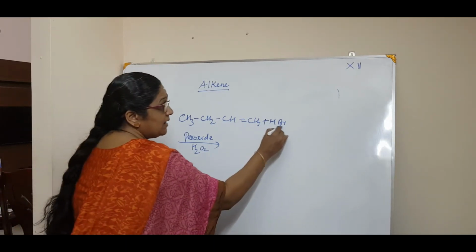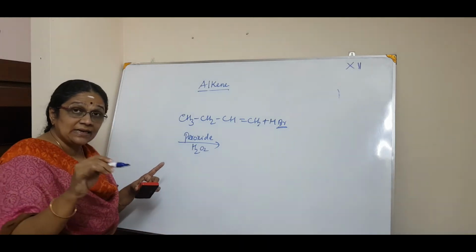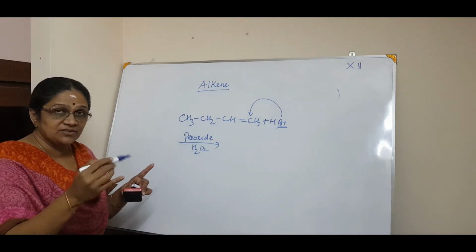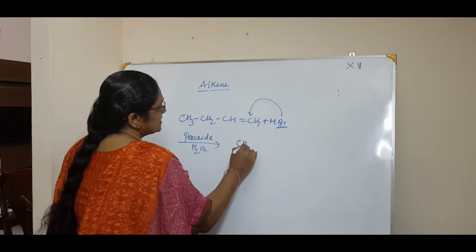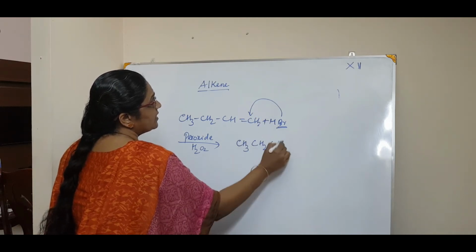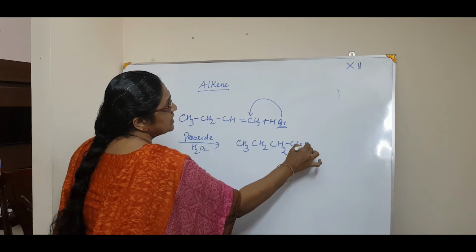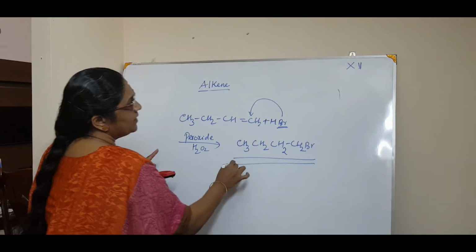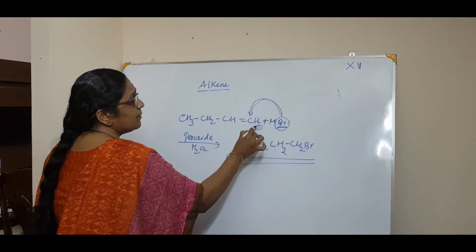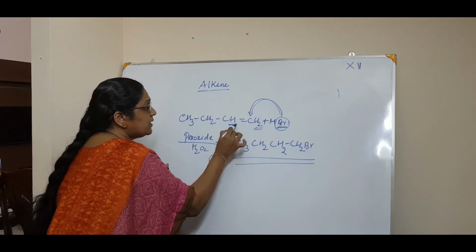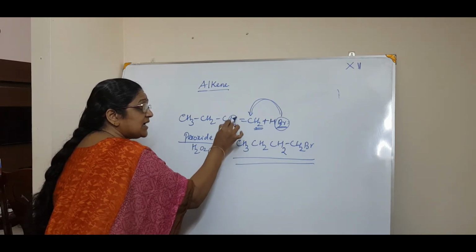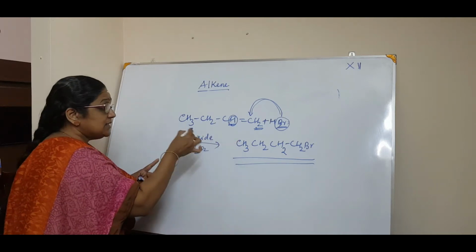What happens? The negative part of the addendum will go to that carbon atom which contains higher number of hydrogen atoms. So the product changes, isn't it? So what is the product? CH3, CH2, CH2, CH2Br. The bromine will come here. See, this is the product. That means the negative part will go to that carbon atom which contains higher number of hydrogen atoms. See, here it is only 1, here it is 2. But Markovnikov says that the negative will go to that carbon atom which contains lesser number. That is Markovnikov. This is anti-Markovnikov.